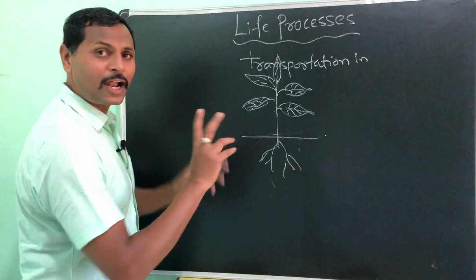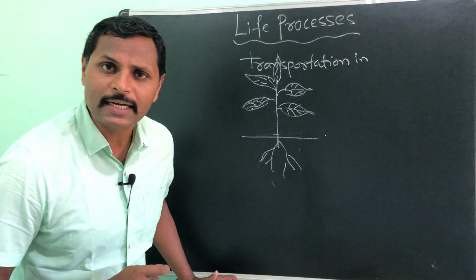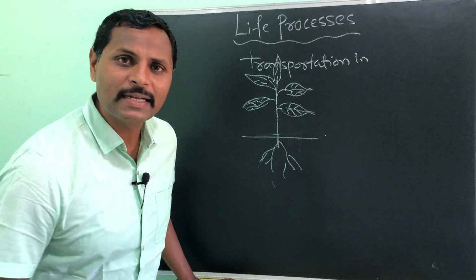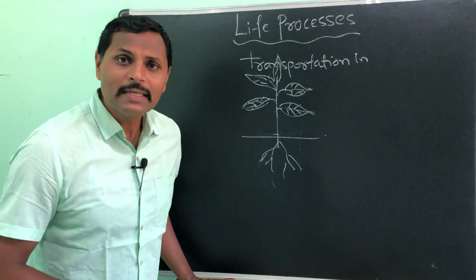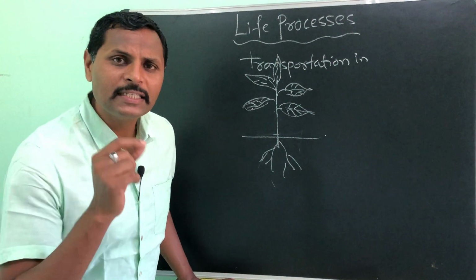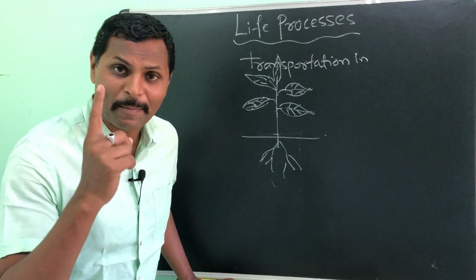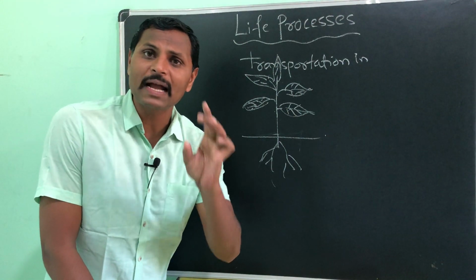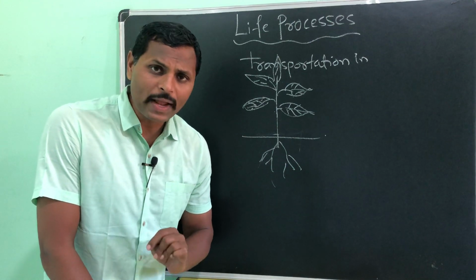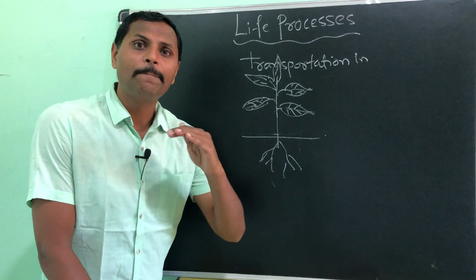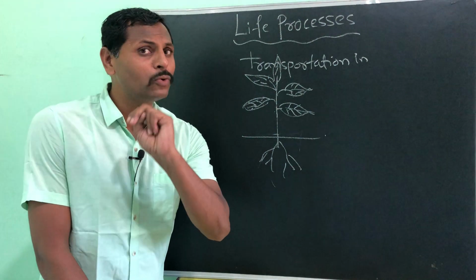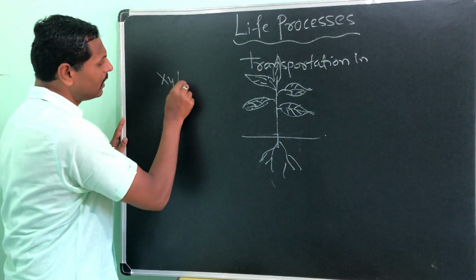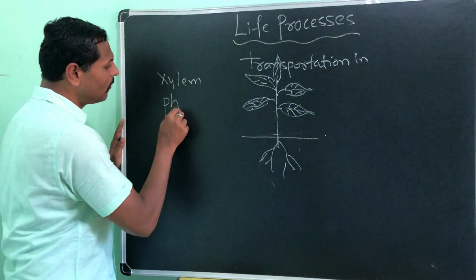There are two types of plant tissues, as we already studied in the 9th standard in the lesson called tissues: meristematic and permanent tissues. In permanent tissues you might have studied simple permanent tissue and complex permanent tissue. In simple permanent tissue, three tissues: parenchyma, collenchyma and sclerenchyma. In complex permanent tissue, two tissues: xylem, which is a water conducting tissue, and another one, phloem.